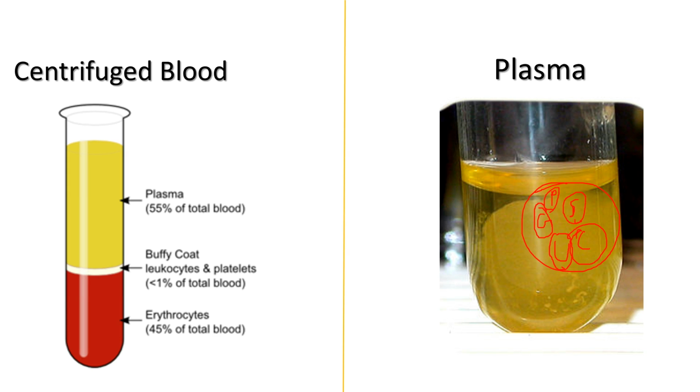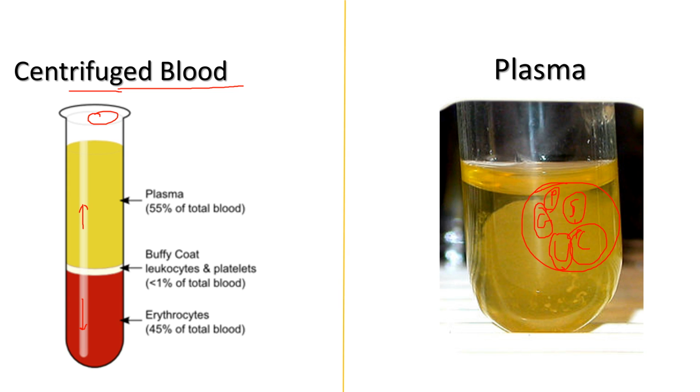Okay, so this is centrifuged blood. What do we mean by centrifuge? There is a machine called a centrifuge, and we rotate the blood test tube very fast so that the denser substance settles down in the test tube, and the less dense substance keeps floating on the upper side.